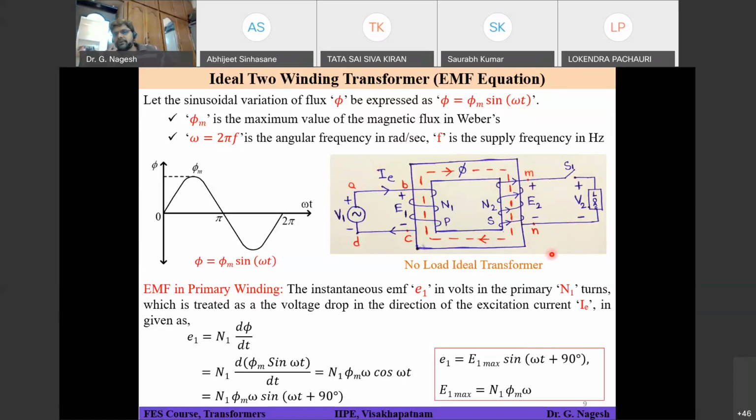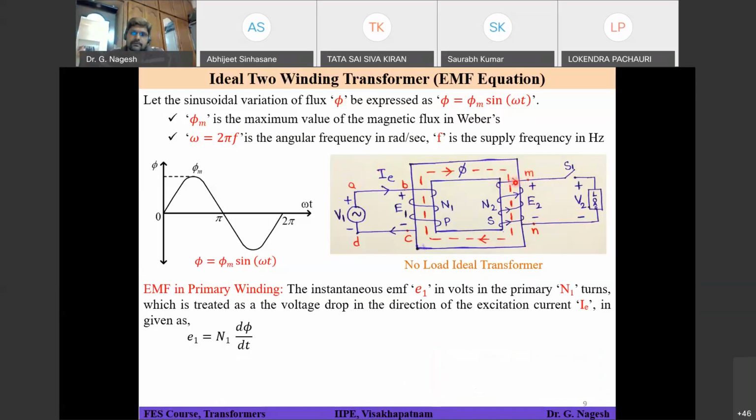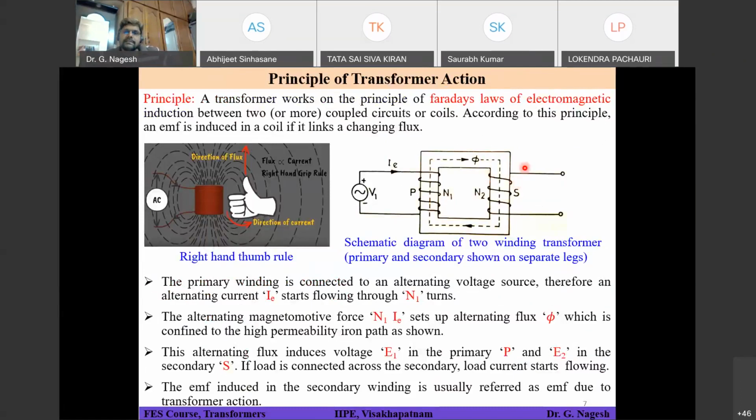Okay, so I will ask you one question. In the present circuit, you have plus at the top and minus at the bottom. Correct? And your first coil is visible to you. That means the first turn is visible to you. In this case, if you apply Lenz law, which will be positive and which will be negative? Sir, top one will be positive, sir. Top one will be positive.